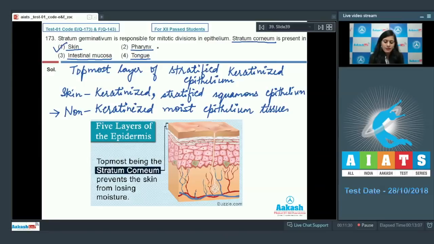So these are the incorrect options. So the correct answer for this question is skin, in which stratum corneum is present, which prevents skin from losing its moisture. So the correct answer is option number 1. Let's discuss our next question.